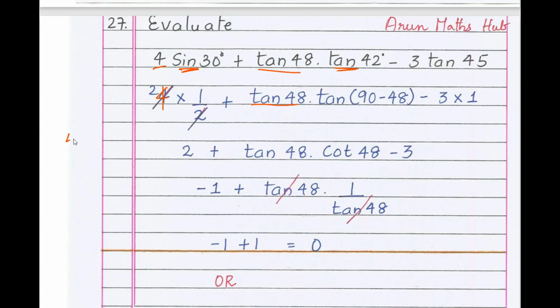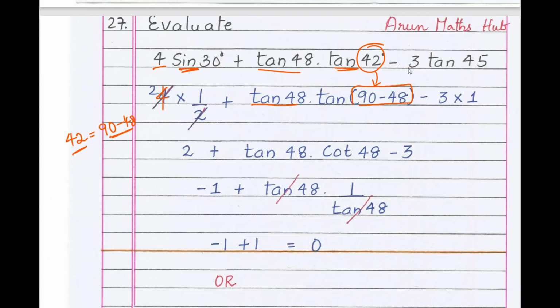See here, 42 can be written as what? In terms of its complement, 90 minus 48. So I have just written 42 as 90 minus 48. No changes, just I have replaced 42 by 90 minus 48. Why have I replaced 42 by 90 minus 48? Because I need to find out the complement.